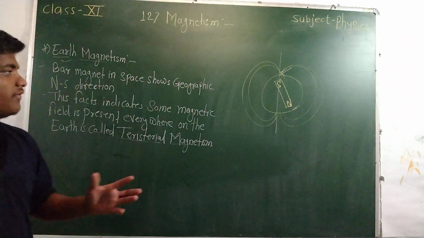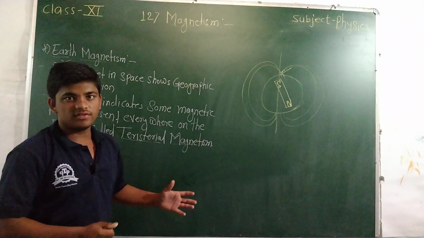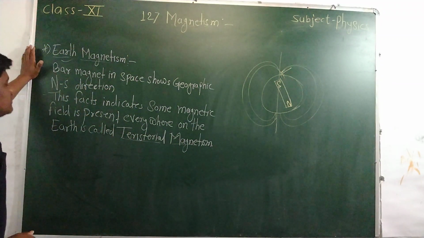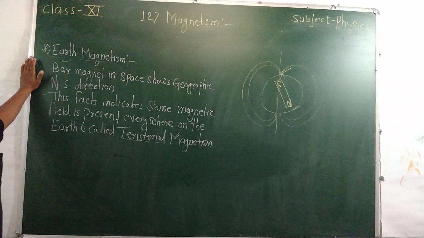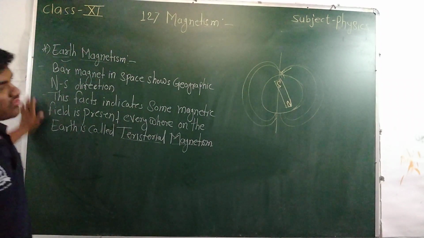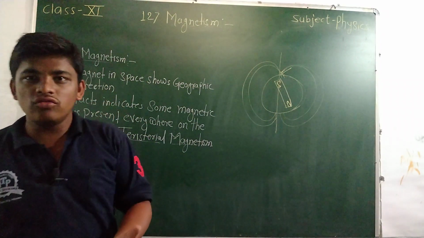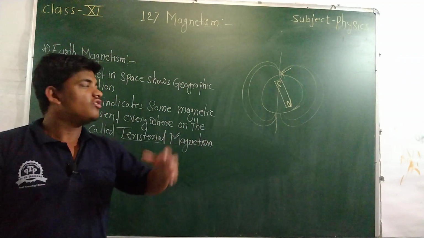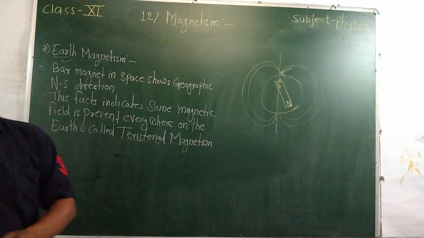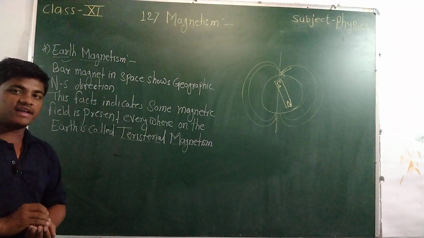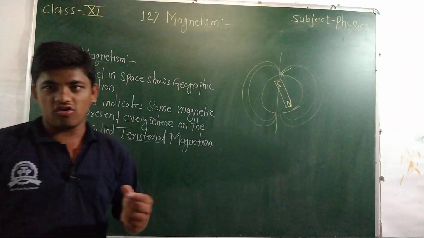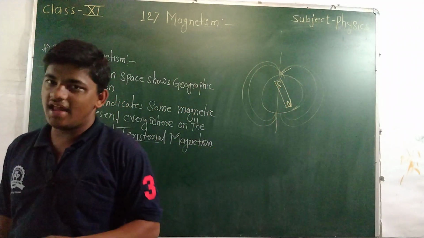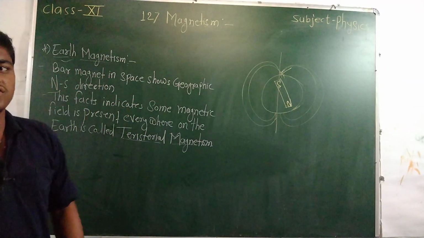This is one of the different types considered in the topic of magnetism, that is terrestrial magnetism or earth magnetism. The lines start from the south and enter the north, so the direction is mentioned as south to north.